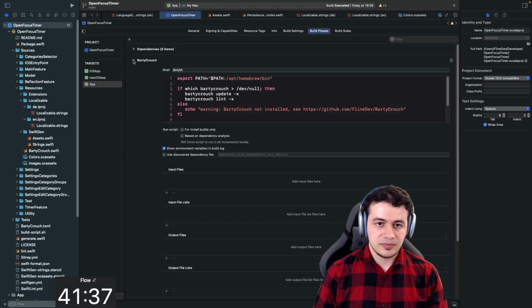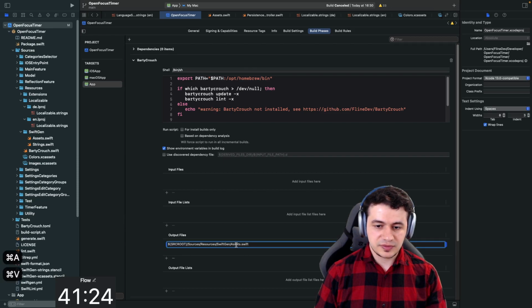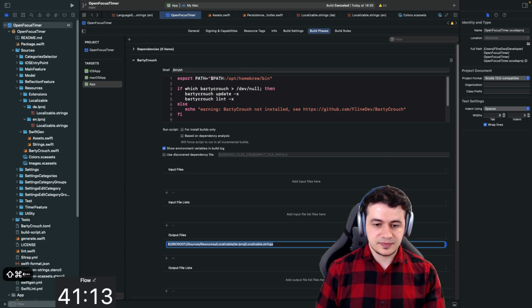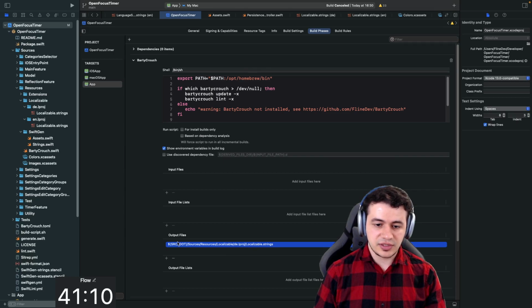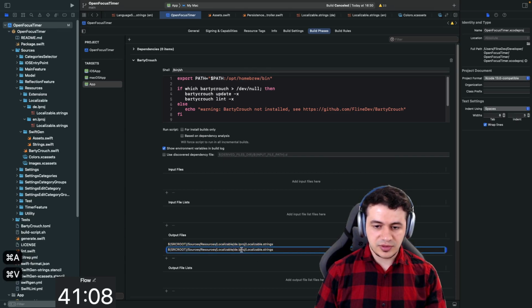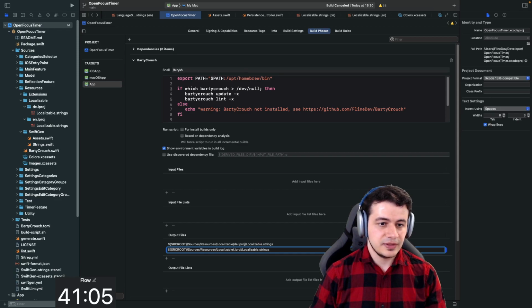That's SwiftGen. By the way, body crouch, does that have output files? In theory, all the localization files are output files. So just copy and paste that and go with resources / localizable / d.proj / localizable.strings. I don't know if that's really useful if we're running it all the time anyways. But let's just put them here in case we need them anytime. Then they will be here. What else is it putting out? Is it putting out anything else? I don't think so.